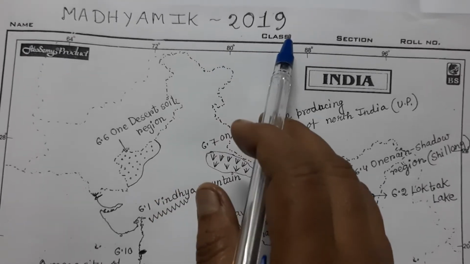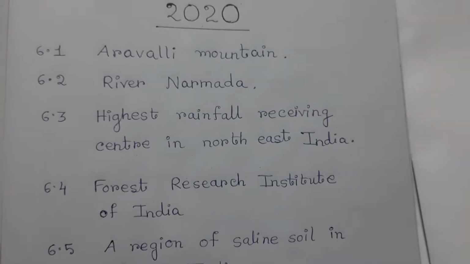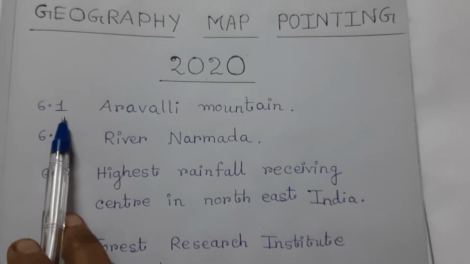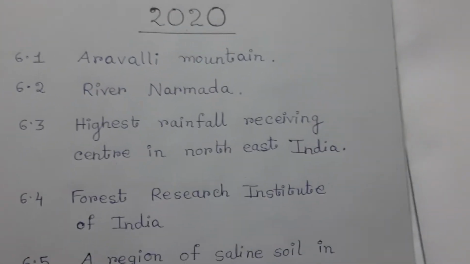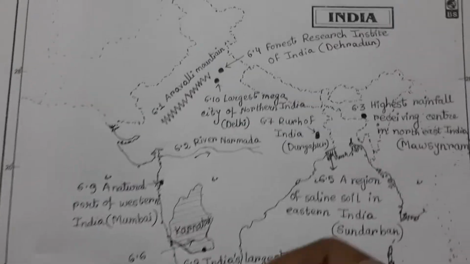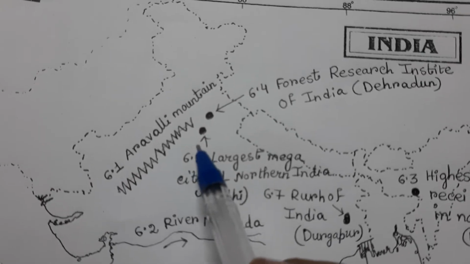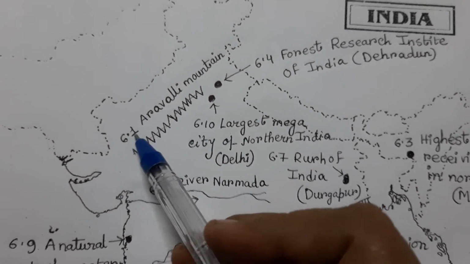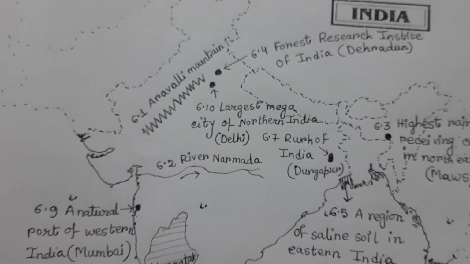That was the Madhyamik 2019 map pointing. Now I discuss with you the 2020 map pointing. 6.1, Aravalli Mountain. Here is the mountain. You draw the mountain like this and then write 6.1 Aravalli Mountain.